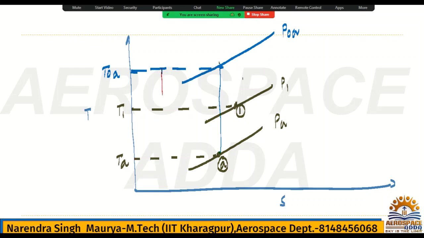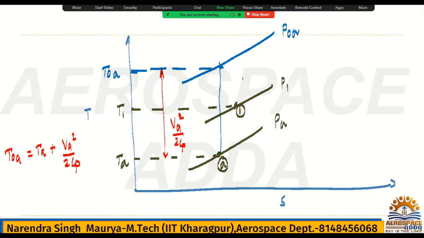How will you get T naught A from TA? If you add VA square by 2Cp to TA, you get T naught A. You know that stagnation temperature is nothing but static temperature plus VA square by 2Cp. This is a very basic formula; I derived it in compressible aerodynamics. So TA is here, and for T naught A you add VA square by 2Cp.